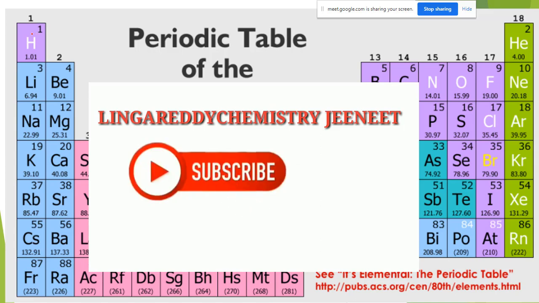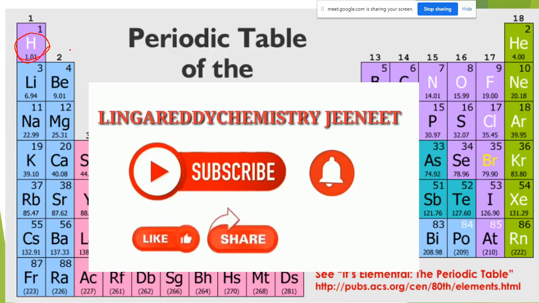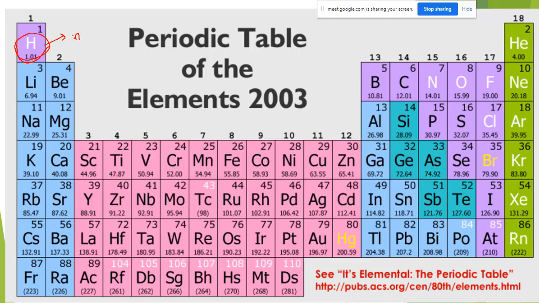See, in the periodic table, the first element is hydrogen. Hydrogen's specific nature is that it doesn't have a neutron. Generally, in elements, electrons, protons and neutrons are present, but without a neutron, only one element, that is hydrogen. That is a unique property.